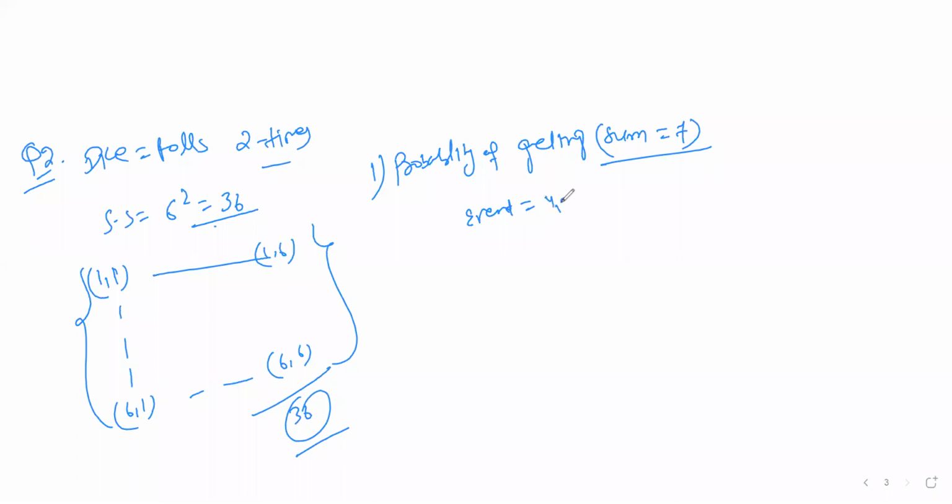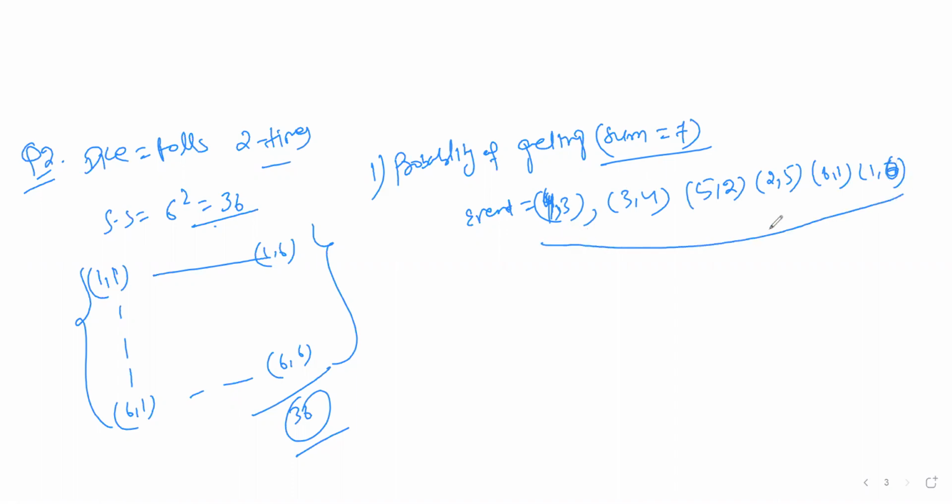Event is 4, 3. If the first time a 4 comes up and the second time a 3, then 4 plus 3 is 7. Similarly, if it is a 3 and 4, then it is also 7. Then 5 and 2, 2 and 5, 6 and 1, and 1 and 6. So these are the outcomes. If you add them, you will get 7.